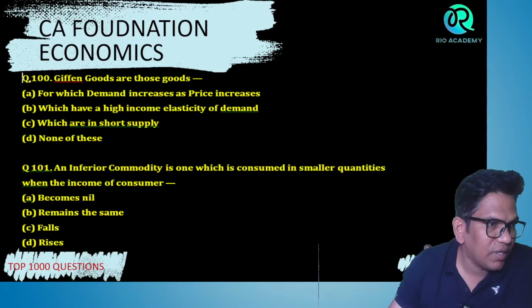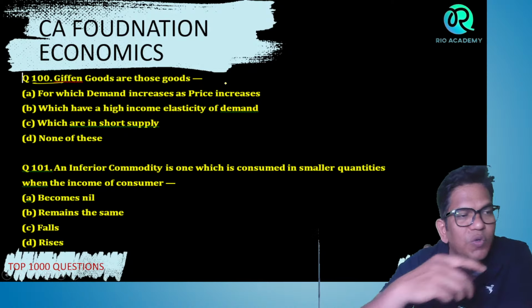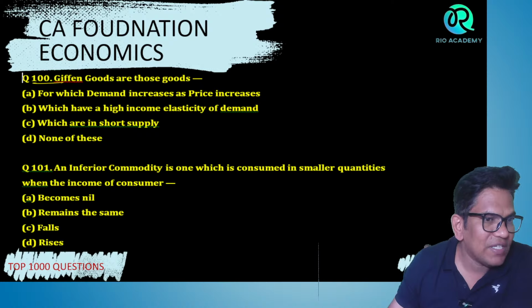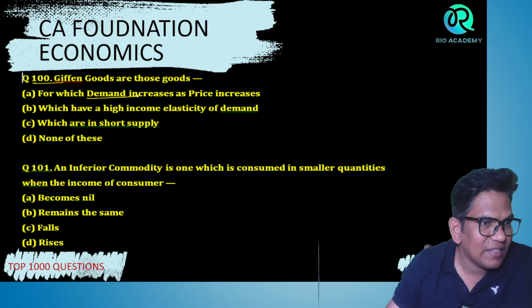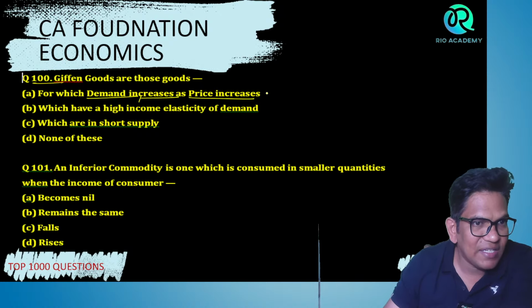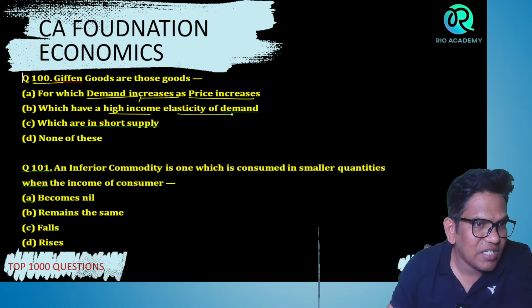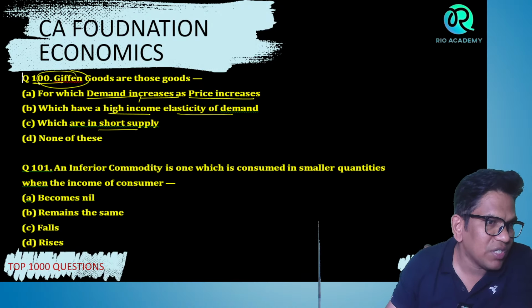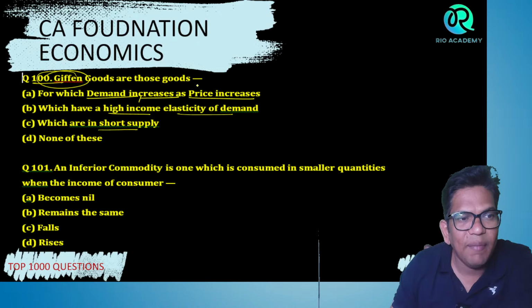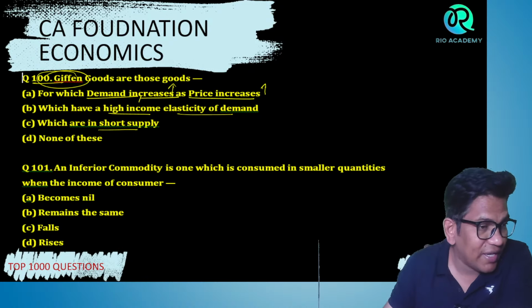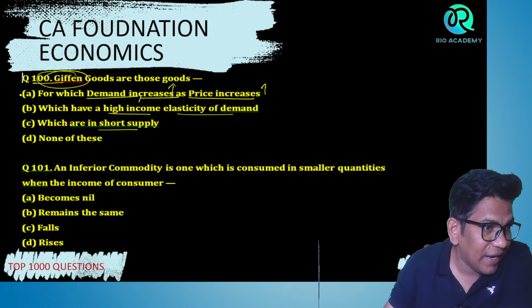Next question. Giffen goods are those goods, बच्चों, for which demand increases as the price increases, which have higher income elasticity of demand, or which have short run supply. No, no, no. Giffen goods are those goods where demand increases as the price also increases. Correct? So the right answer is A, बच्चों.